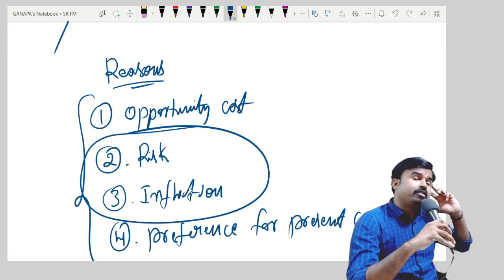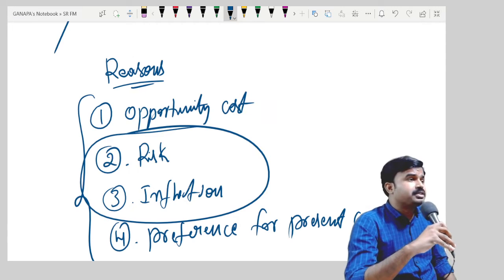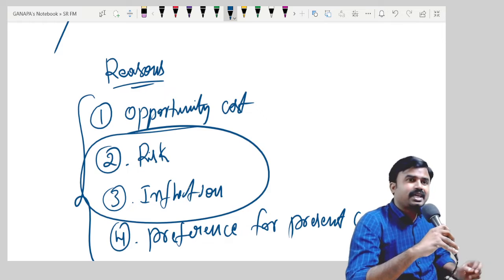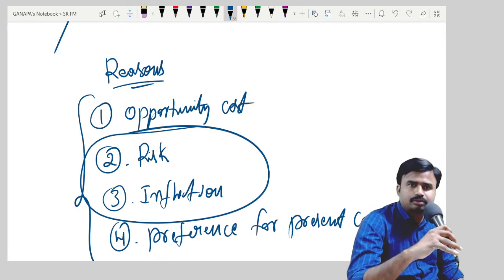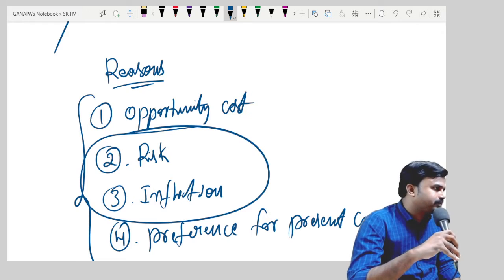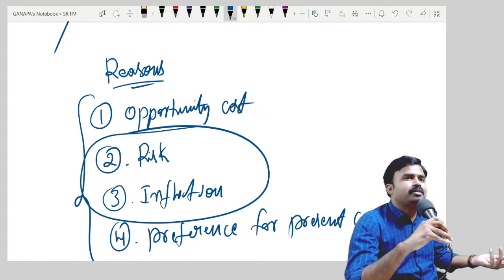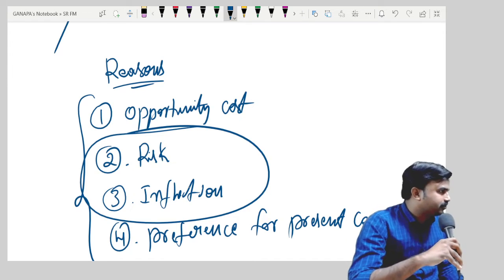If you prefer 1 year, the 1 lakh rupees after 1 year, that means you have to face 2 types of risks. One is inflation risk, and the second one is regular risk. Risk of receiving the money, right or wrong? You may get it or you may not get it. The person who is offering 1 lakh rupees may die or you may die, right or wrong? The future is always uncertain.